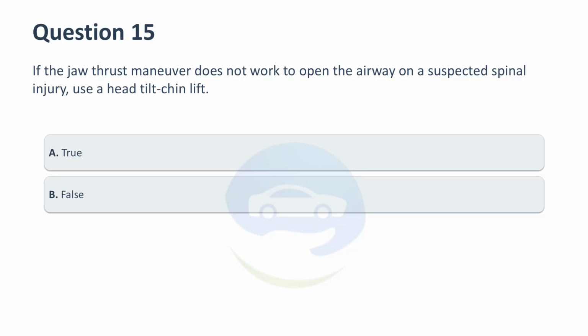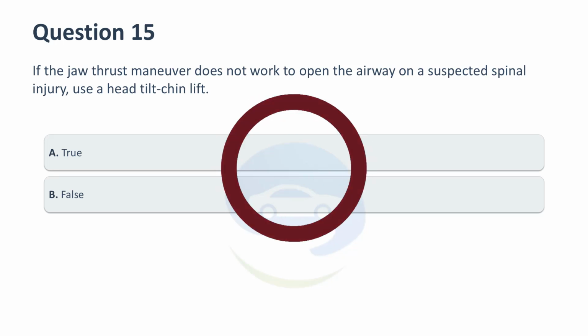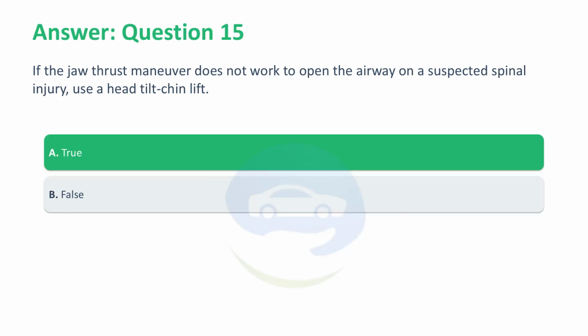If the jaw thrust maneuver does not work to open the airway on a suspected spinal injury, use a head tilt chin lift. A. True. B. False. Correct answer, A. True. Quote from manual: if the jaw thrust does not open the airway, use a head tilt chin lift maneuver.